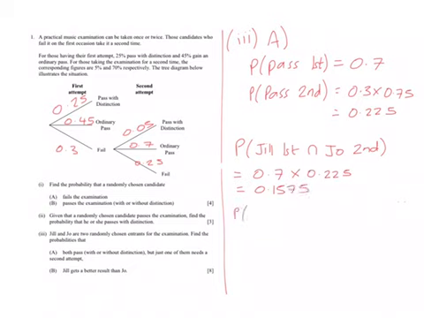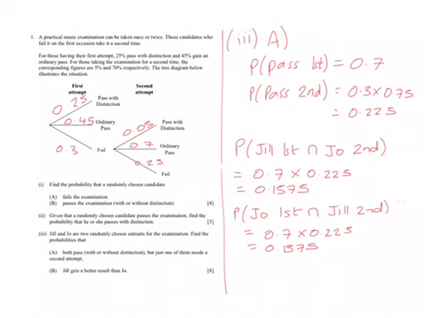How about then the probability that Joe passes first and Jill passes second? You can see that's going to be the exact same thing. It's going to be 0.7 times 0.225, which again gives you 0.1575.